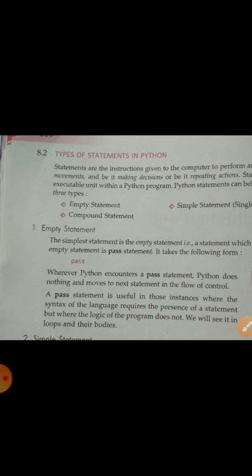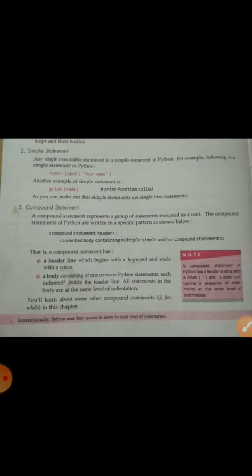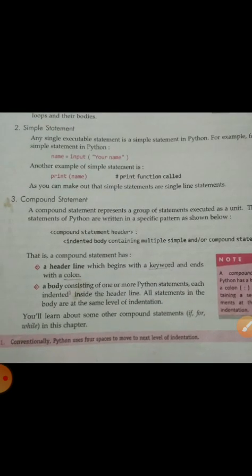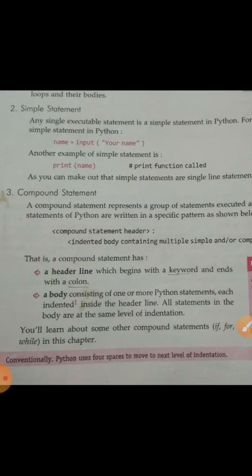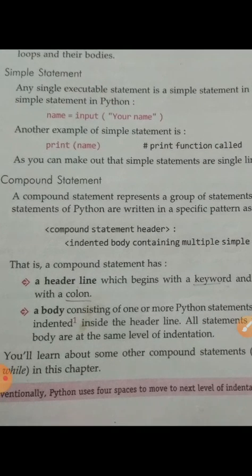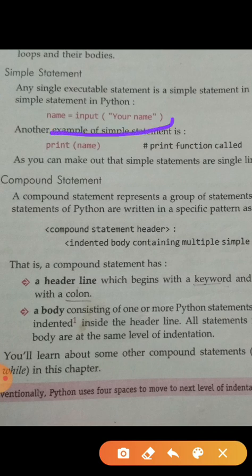Now the next statement is a simple statement. We used simple statements in the previous chapter. Any single execution statement in a single line is called a simple statement. Look at one example: name equal to input, then opening bracket, and inside we pass one message, enter your name.